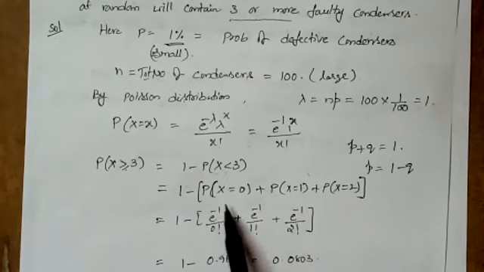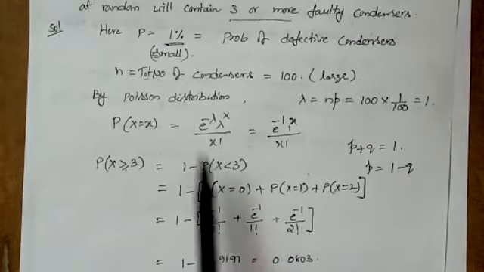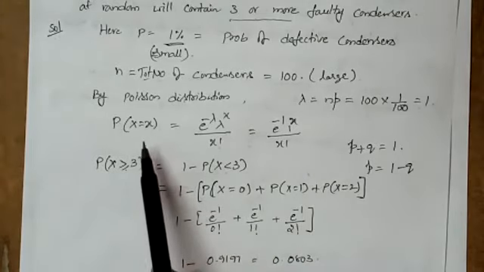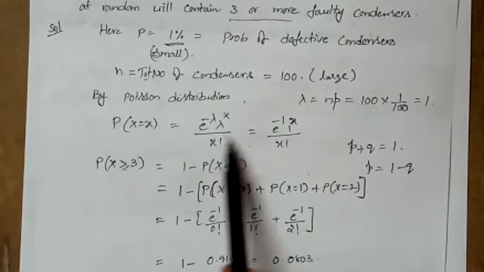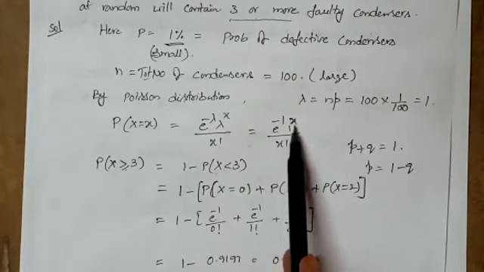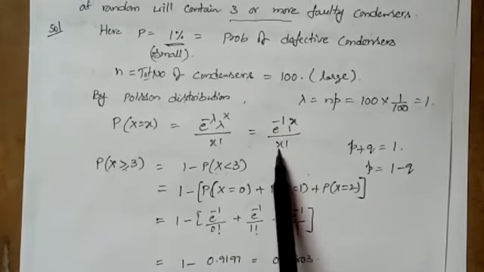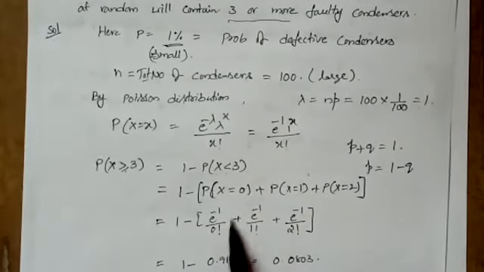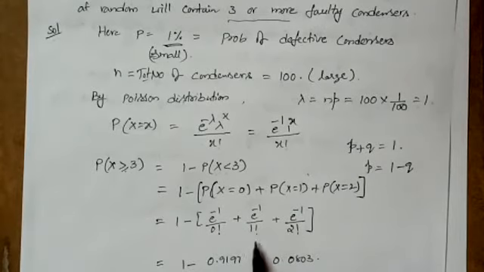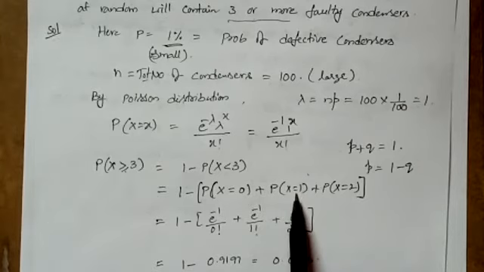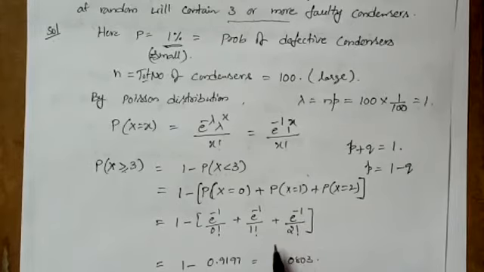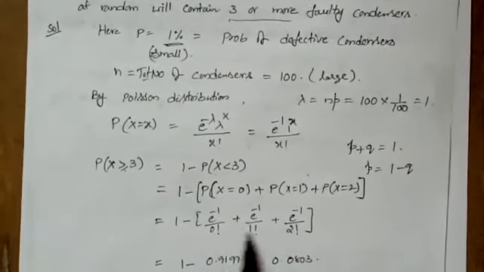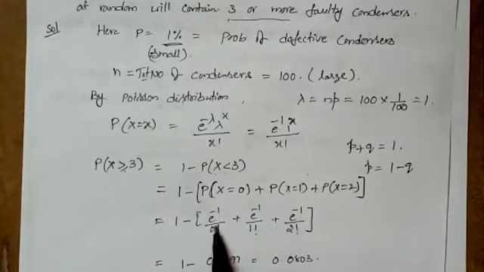Next, this is the probability of x equal to 0. So substitute in the Poisson distribution formula wherever the small x value is 0. In this case we have already found the lambda value as 1, and then putting the x value as 0 here and also here. That gives e power minus 1 by 0 factorial plus e power minus 1 by 1 factorial if you substitute x value as 1, and for x value 2, e power minus 1 by 2 factorial. Now in this you have all terms with e power minus 1.